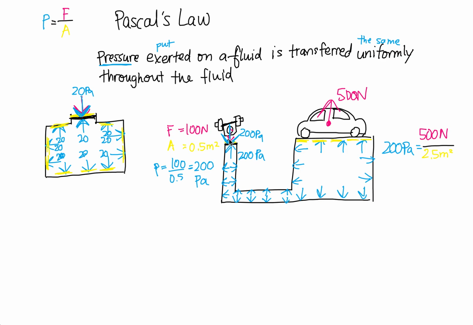We only had to start with 100 newtons. That is the beauty of Pascal's law. You can increase the pressure by making the area small in order to transfer that pressure somewhere else. Even though the pressure is the same, the area is bigger, so the force is also much bigger.